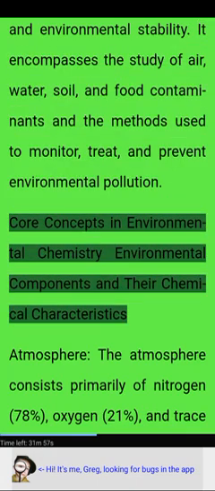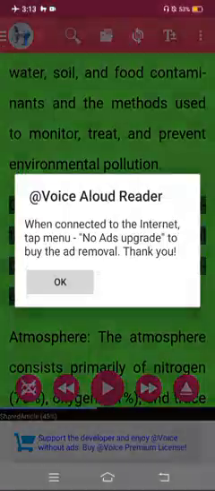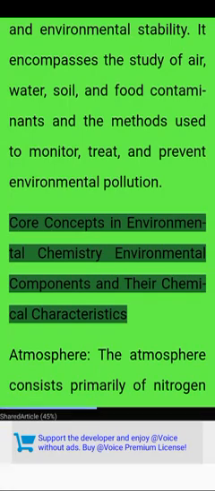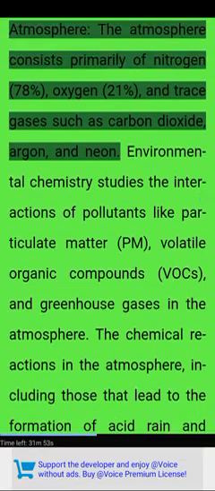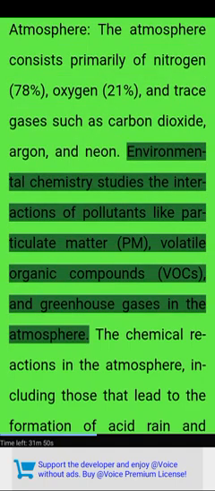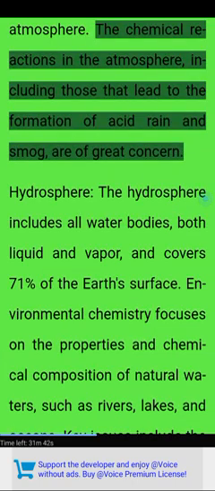Core concepts in environmental chemistry. Environmental components and their chemical characteristics. Atmosphere. The atmosphere consists primarily of nitrogen, 78%, oxygen, 21%, and trace gases such as carbon dioxide, argon, and neon. Environmental chemistry studies the interactions of pollutants like particulate matter, PM, volatile organic compounds, VOCs, and greenhouse gases in the atmosphere. The chemical reactions in the atmosphere, including those that lead to the formation of acid rain and smog, are of great concern.